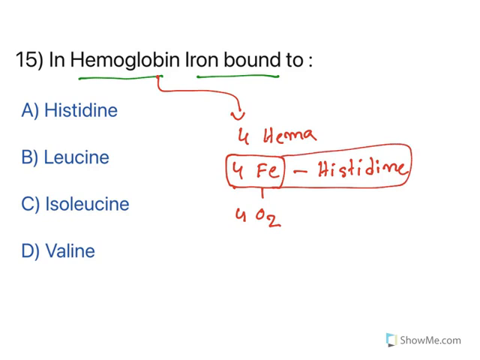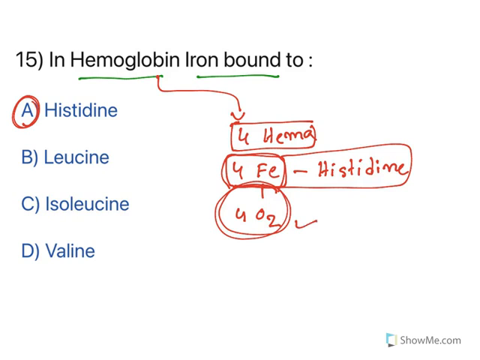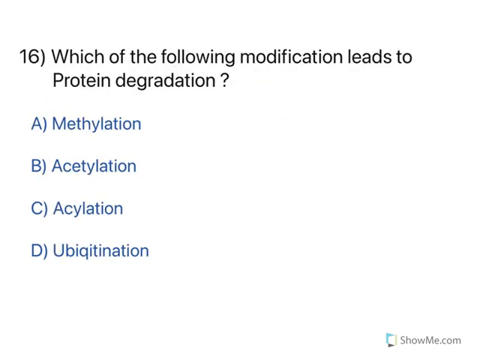Histidine binds this iron group. So the answer is A, not the other one. So this is what is about hemoglobin. Hemoglobin has got 4 heme components. Each heme component has got 1 iron, so 4 iron ions are there, and each iron combines with oxygen. So each hemoglobin binds with 4 oxygen molecules. Remember this. Moving to the next one.